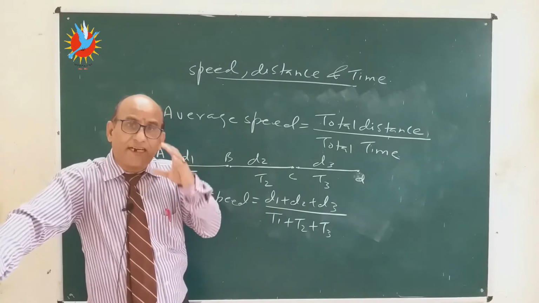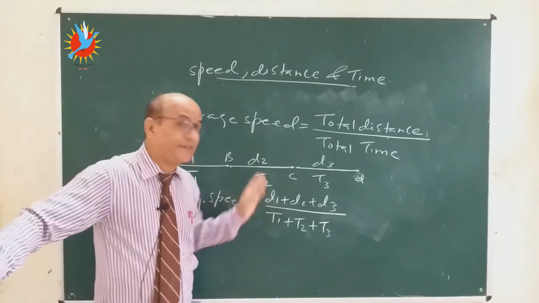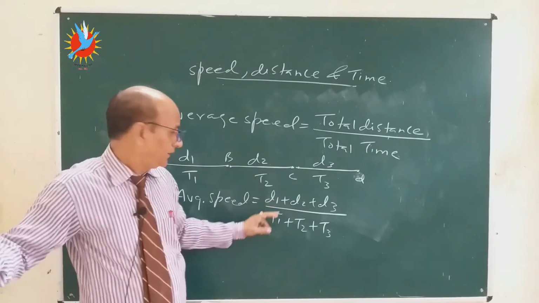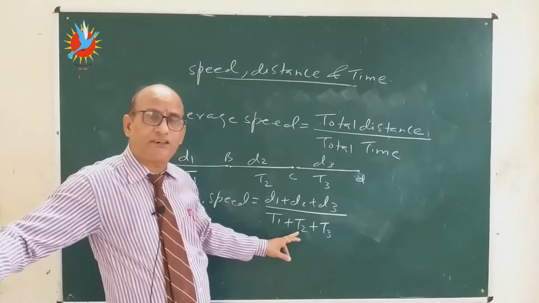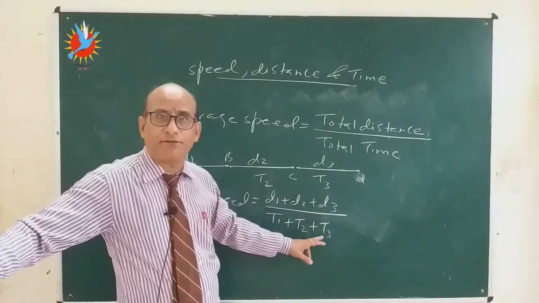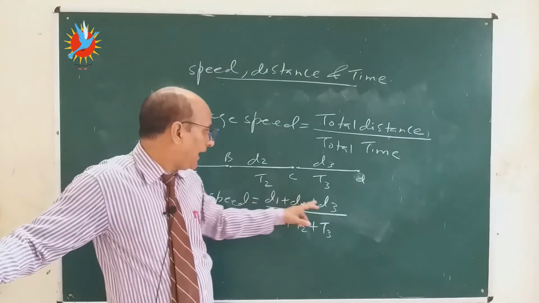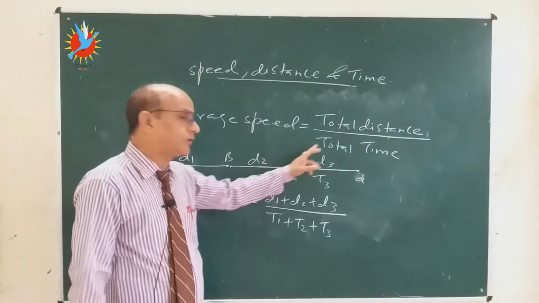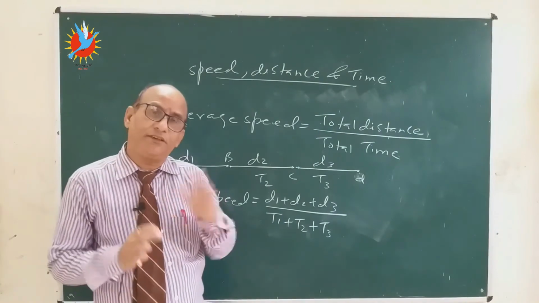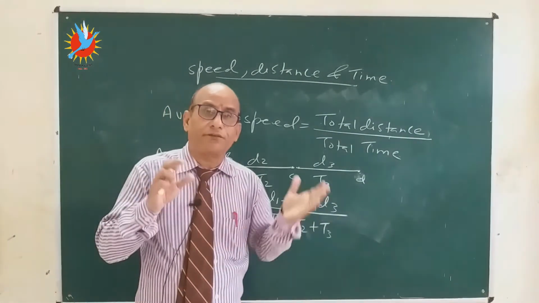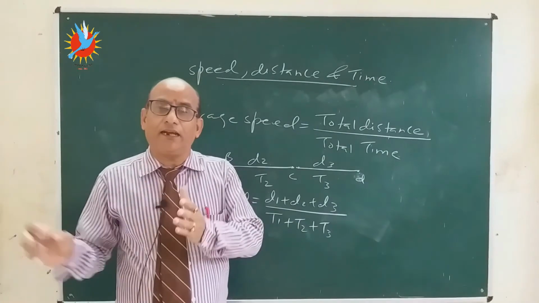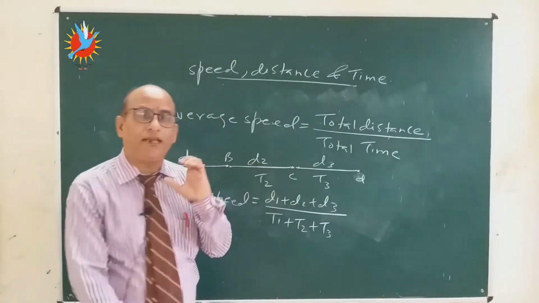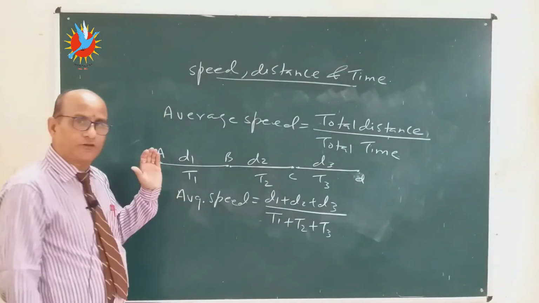I want to take only that time in which I am traveling. So D1 distance I have covered in T1 time, D2 distance in T2 time, and D3 distance in T3 time. First we add these, which is called the total distance or actual distance, and the total time or actual time. The time of rest, the time of filling petrol, whatever time we have taken which is not included in my journey, will be excluded. So average speed is also very important.